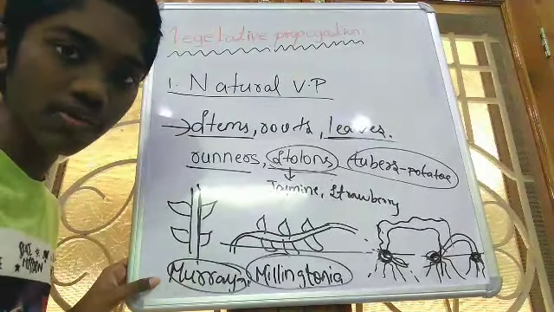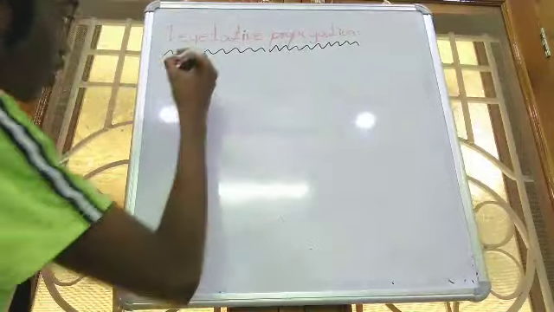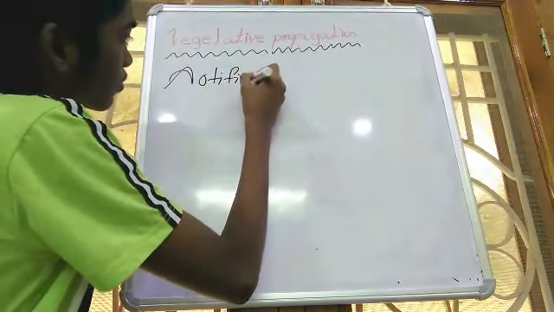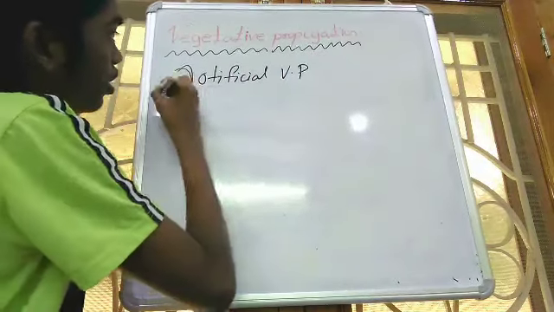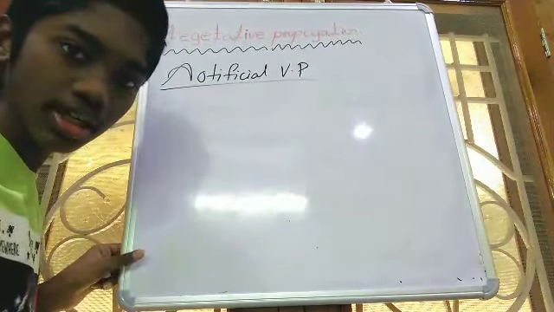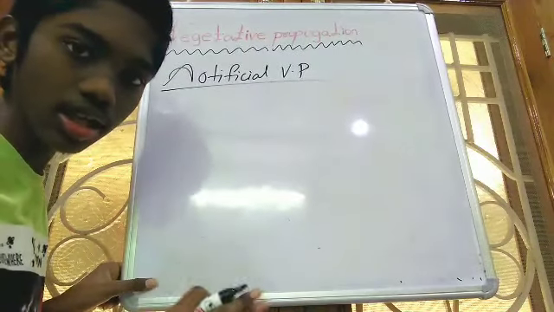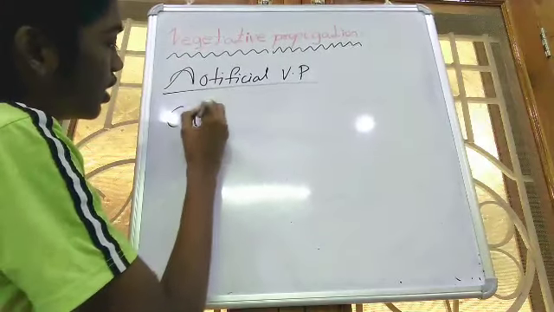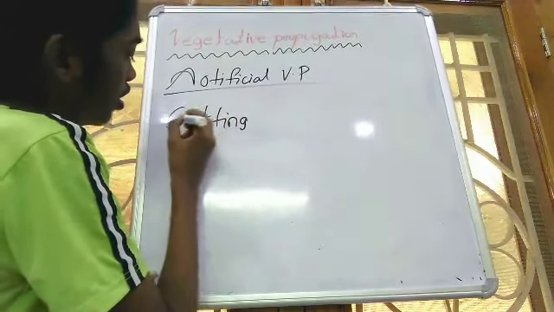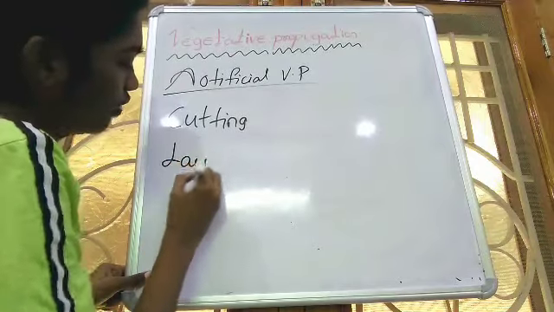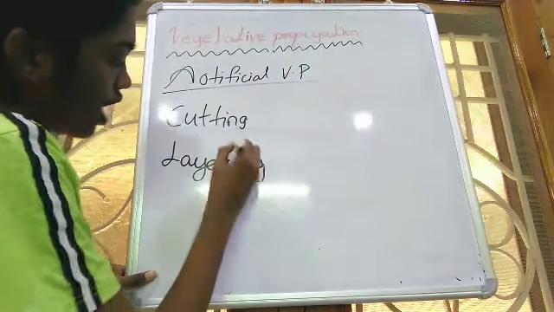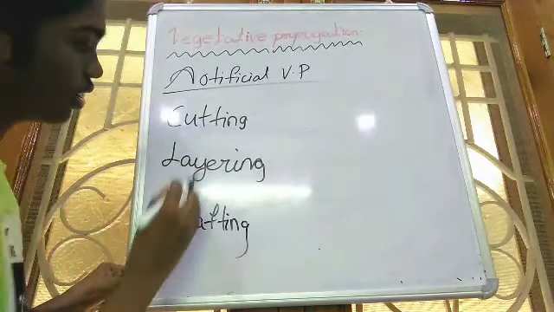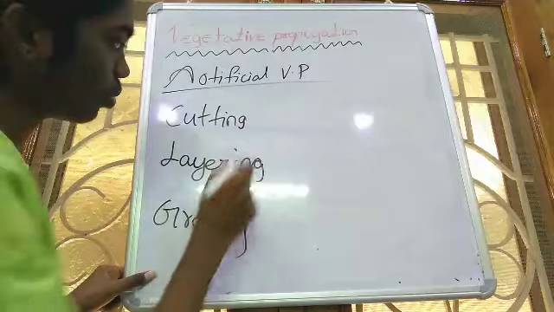Now let us move into the artificial vegetative propagation. So I want to explain this in a simple way. 3 steps are involved in the artificial vegetative propagation. They are: cutting is the first one, layering is the second one, and grafting is the third one. These 3 involves in the artificial vegetative propagation.